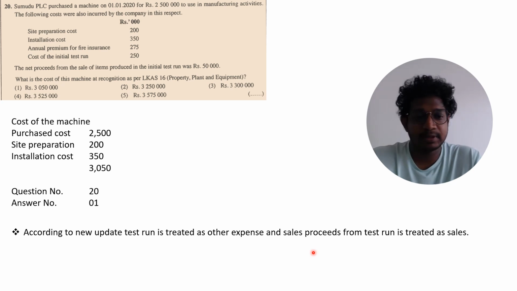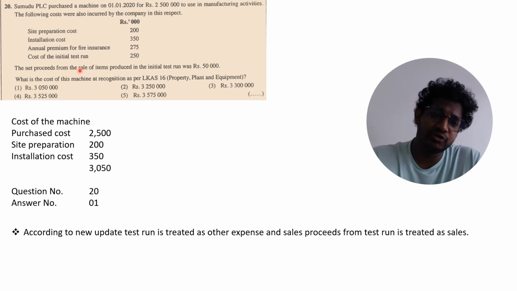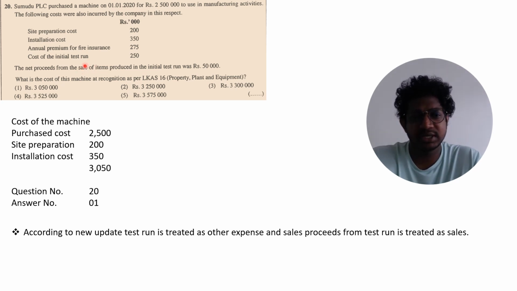So the correct answer should be 3,050, but in the answer sheet it can be given as another answer, because before 2019 or 2020 they considered the cost of the initial test run and the return from it in the cost. But now, with the new update, we consider this as another expense, and we consider the return as sales.